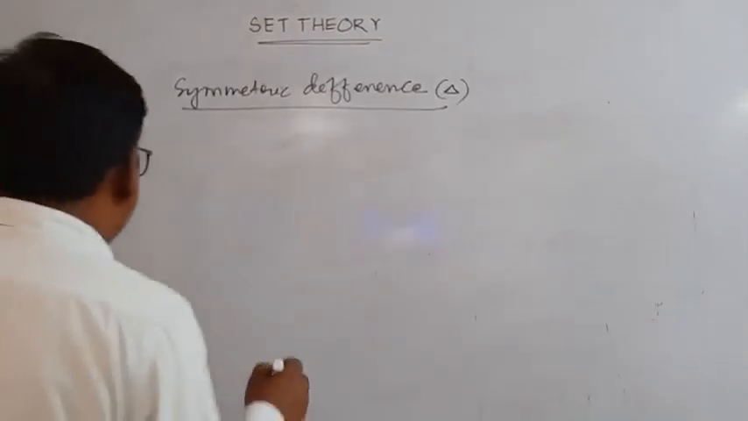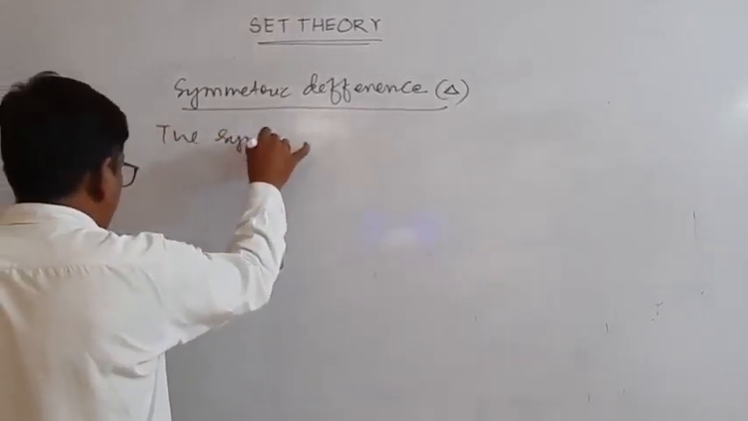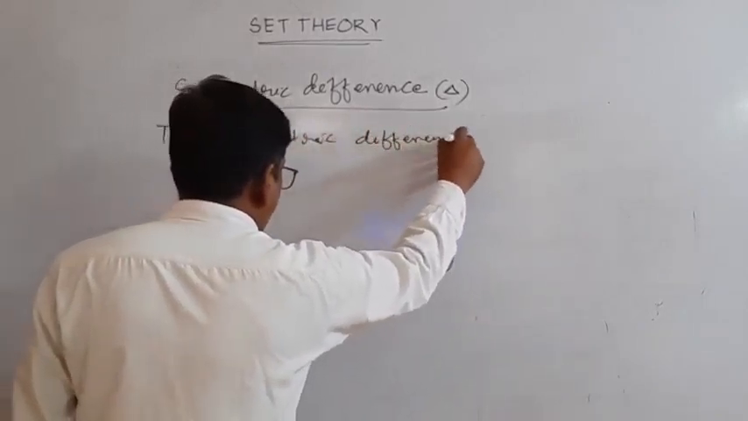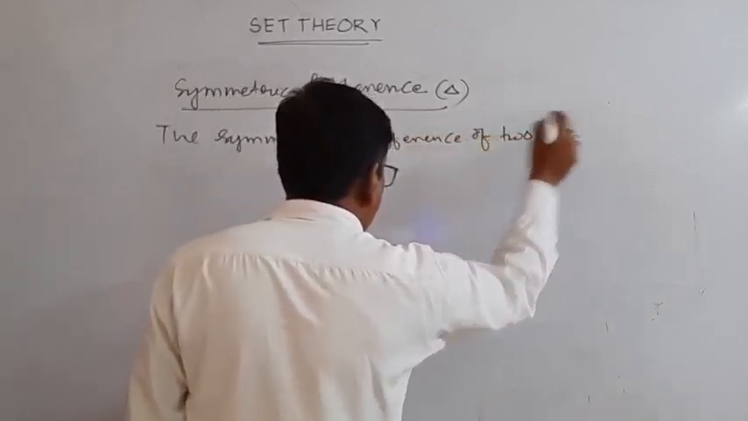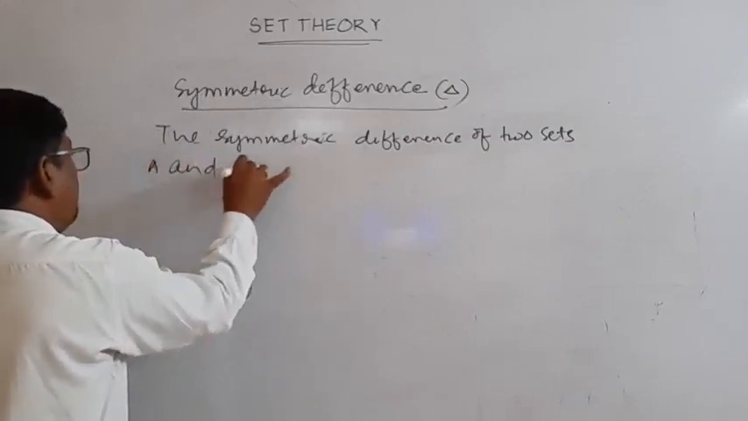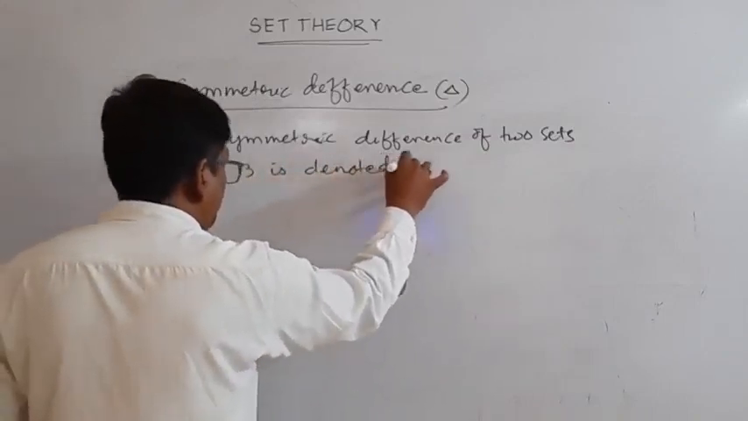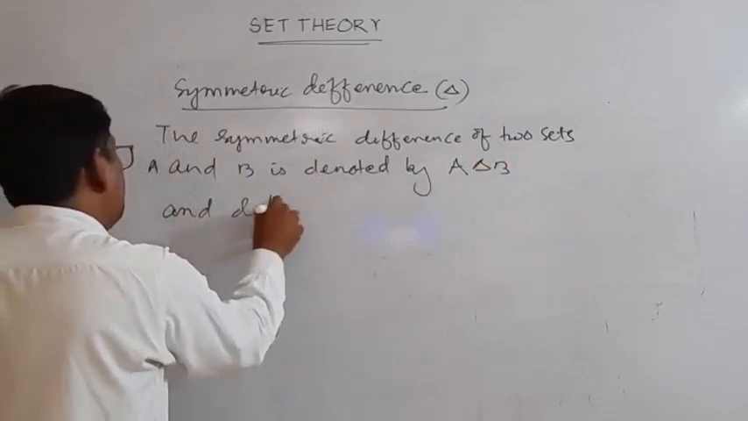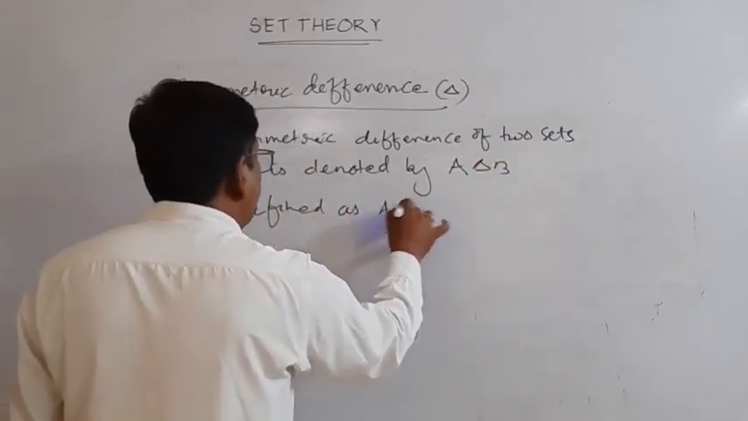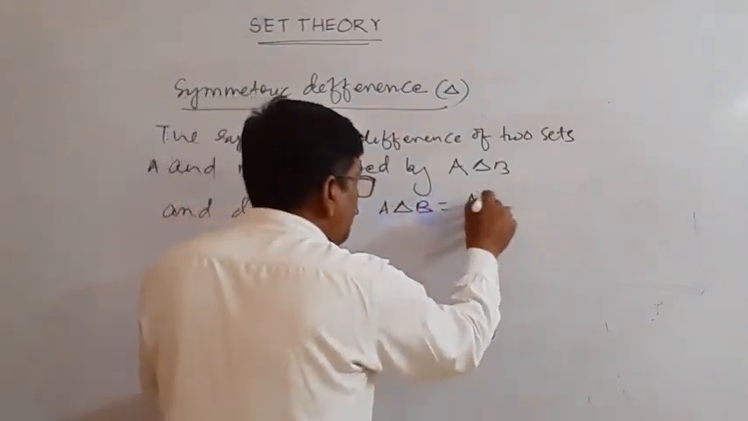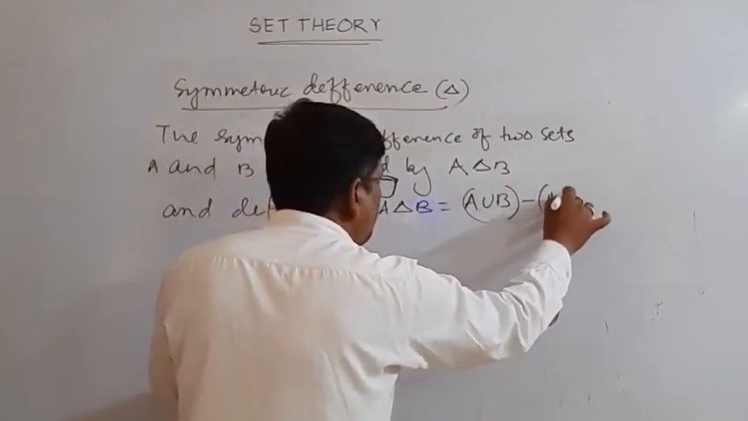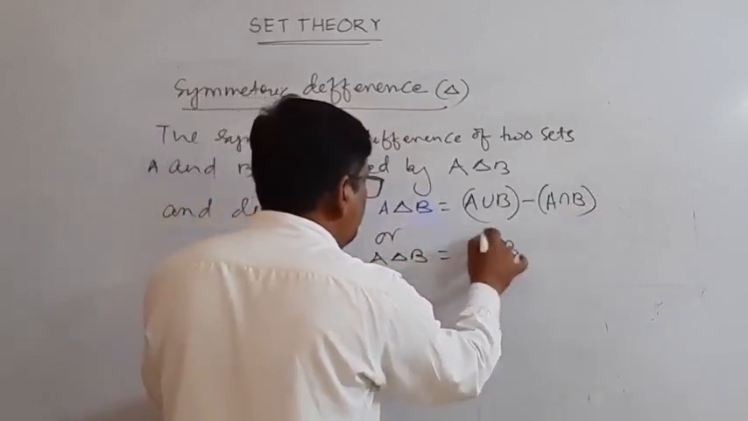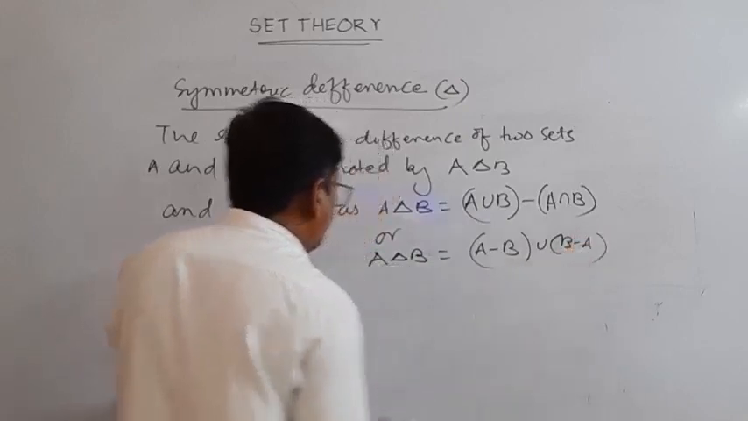The symmetric difference of two sets A and B is denoted by A delta B and defined as A delta B is equal to A union B difference A intersection B, or A delta B is equal to A difference B union B difference A. The Venn diagram is what?